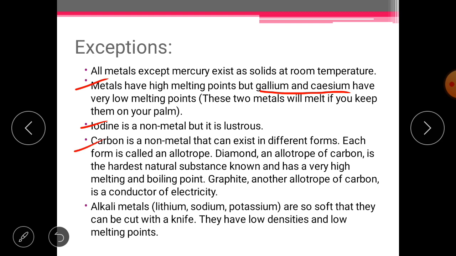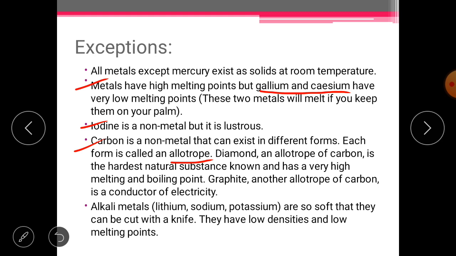Next thing, carbon is a non-metal that can exist in different forms, and these forms are called allotropes. A new term for all of you. Allotropy means the property due to which an element can exist in two or more physical forms. By chemical formula and chemical properties, they are all the same. The difference is only in their physical properties, just because of their structure. Diamond, graphite, coal, coke, all these forms are allotropes of carbon.